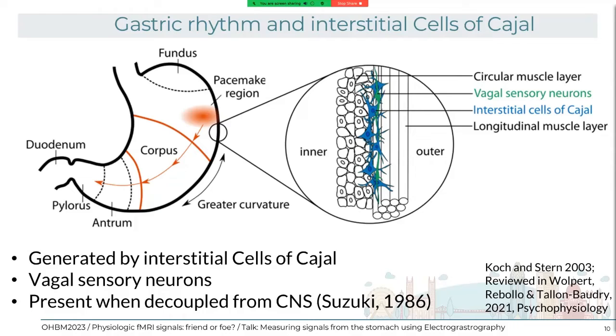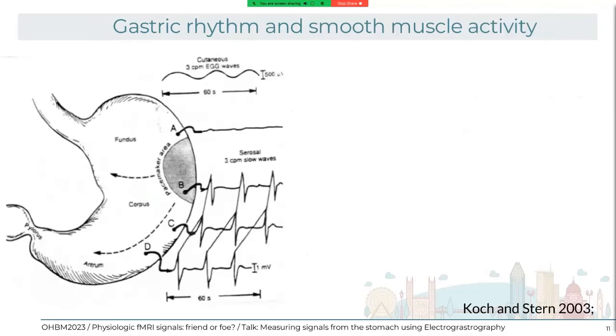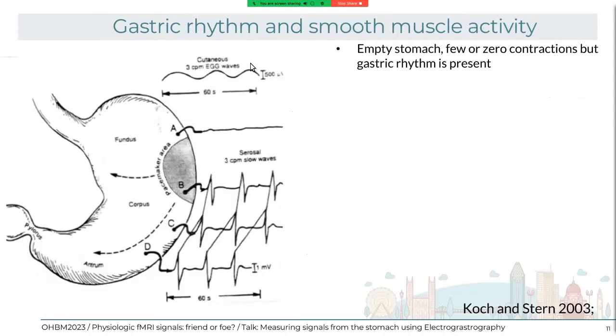So let me show you this in a better way. Here we have a diagram of an empty stomach, where we have few or zero contractions, but we still have the gastric rhythm present. For example, with serosal electrodes on the skin of the stomach, we will see these slow propagating waves. With cutaneous electrodes, or the ECG, we'll see 3 cycles per minute, so 0.05 hertz activity.